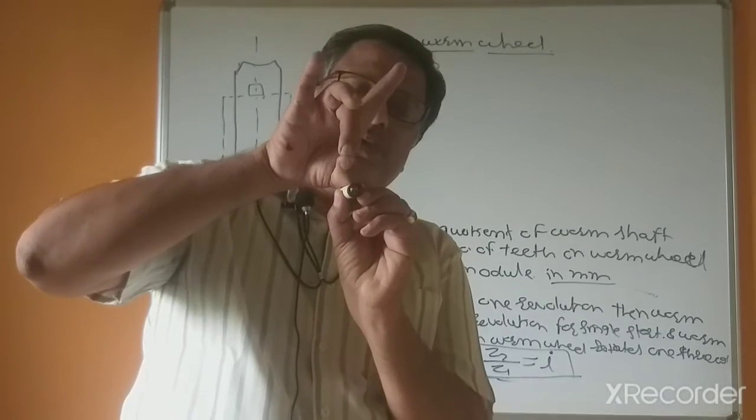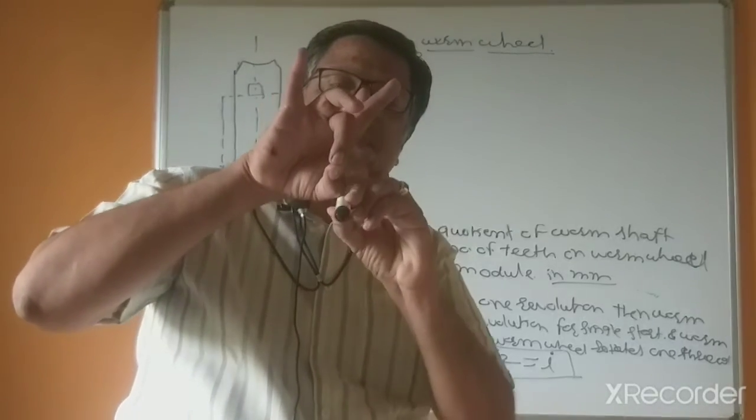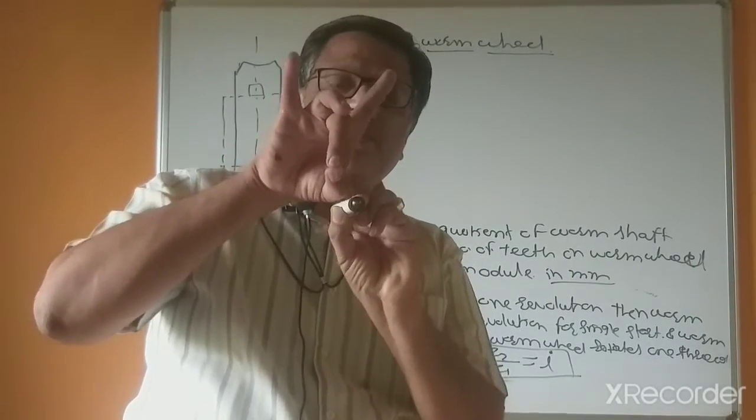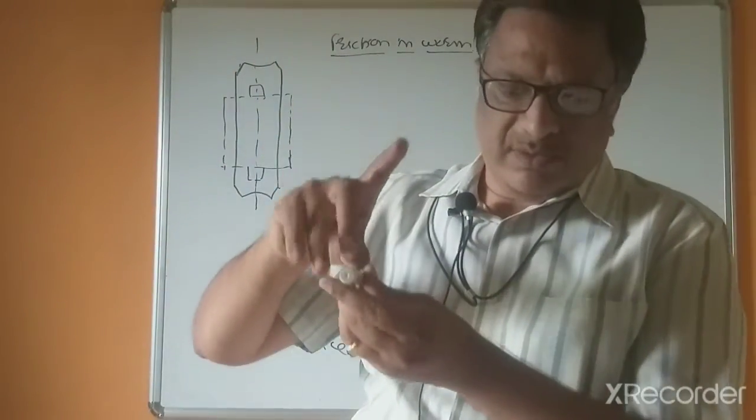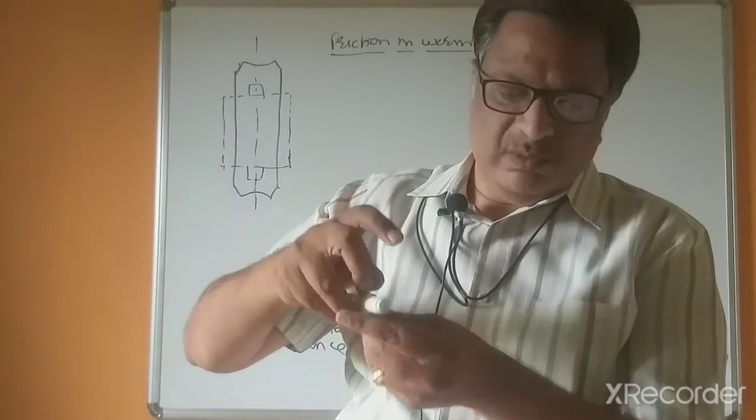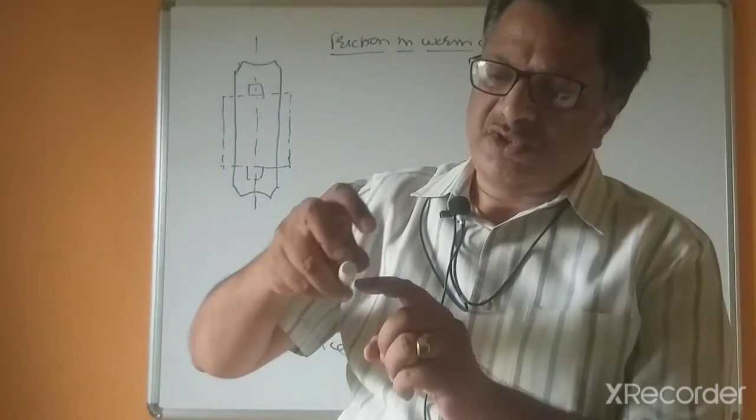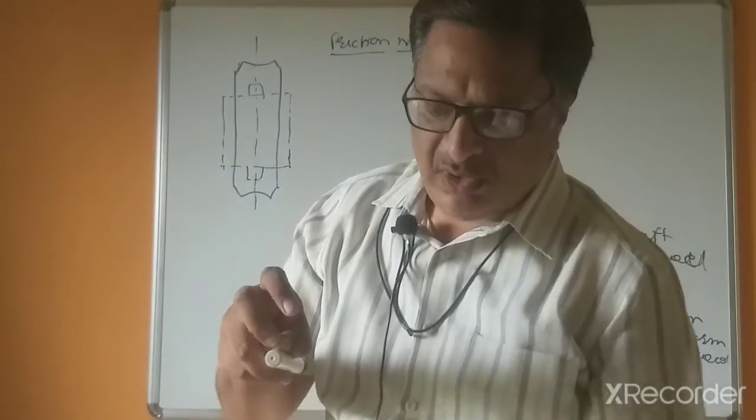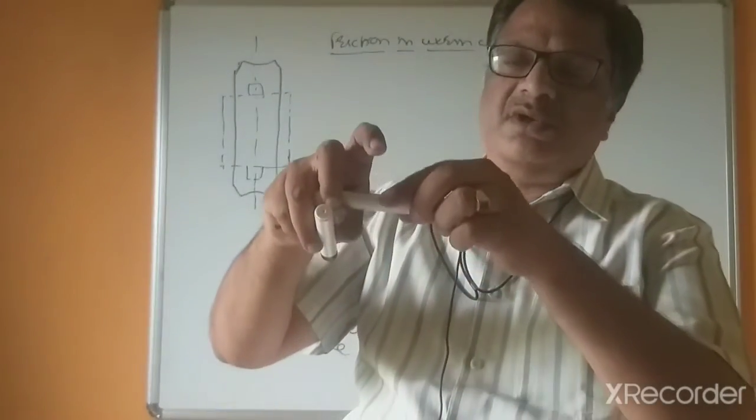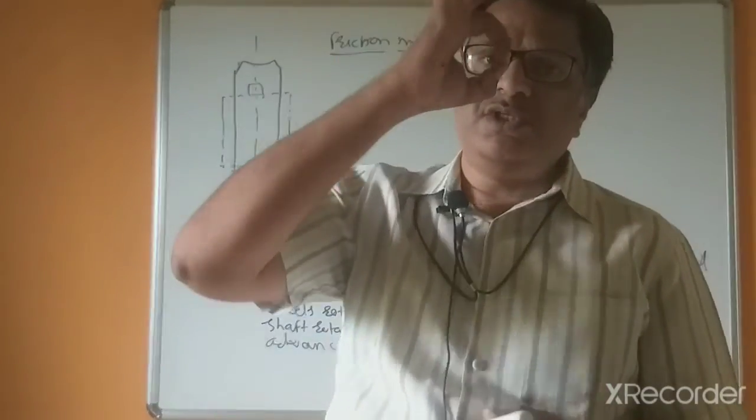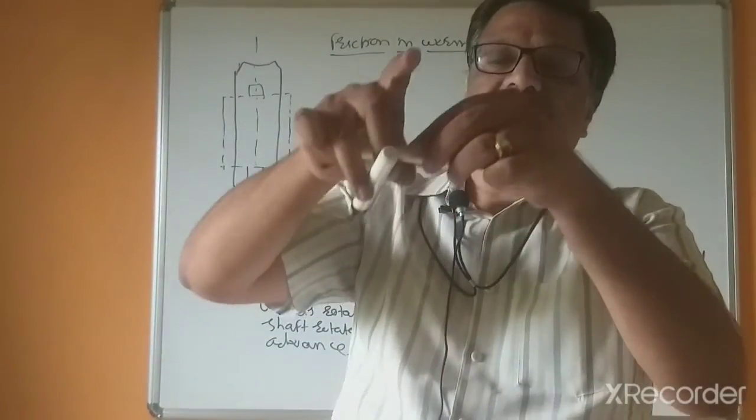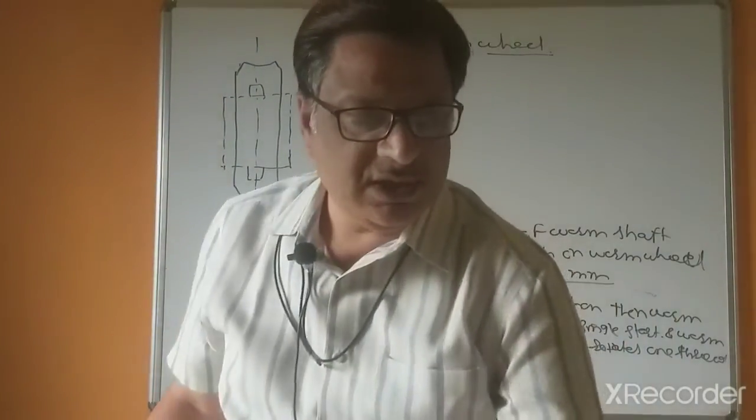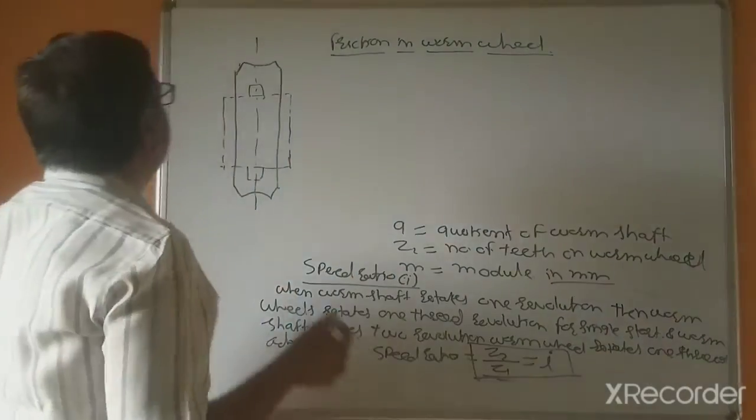So that's why the axis of the worm shaft and the axis of the worm wheel both are intersecting, try to understand this. Suppose this is the axis of the worm shaft and this is the axis of the worm wheel. Assume this is the worm wheel and its axis likewise, means the axis of the worm wheel and the axis of the worm shaft both are perpendicular.